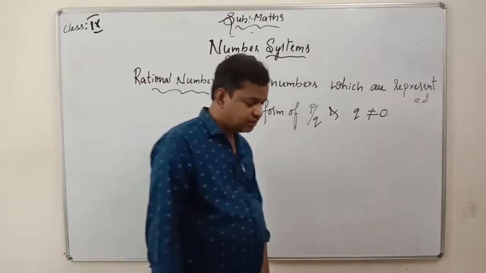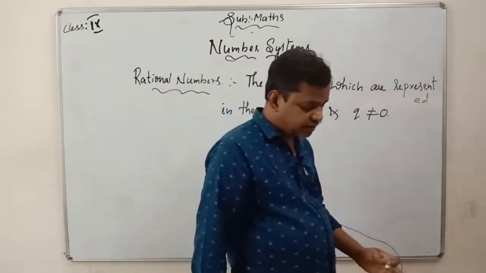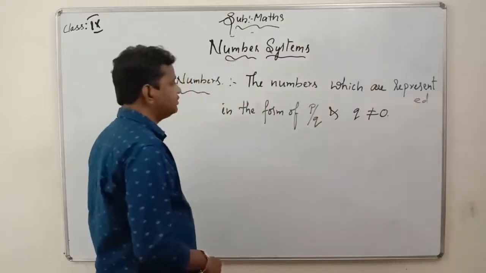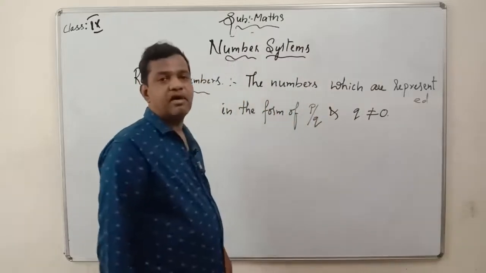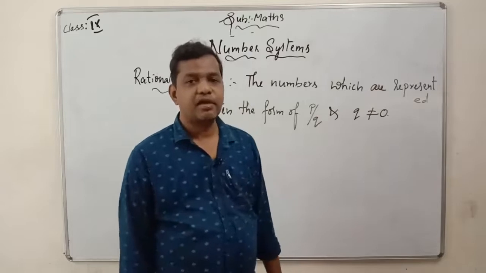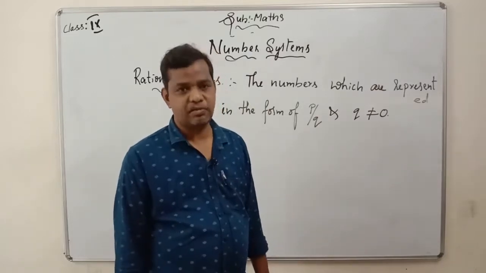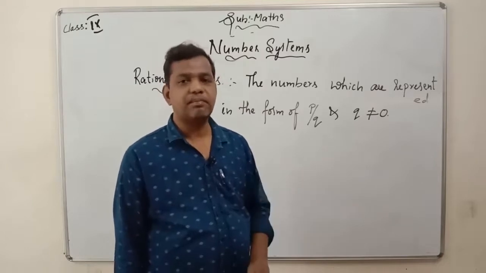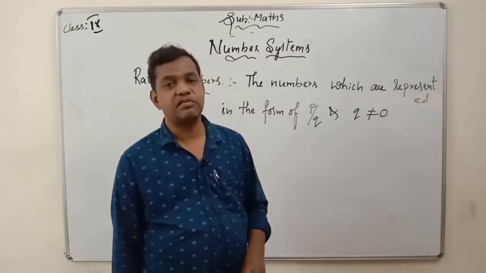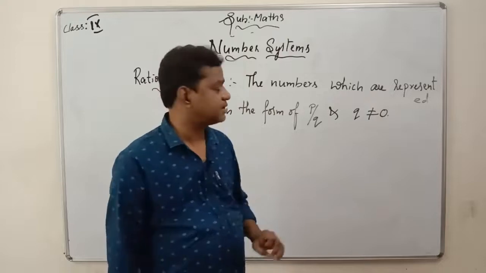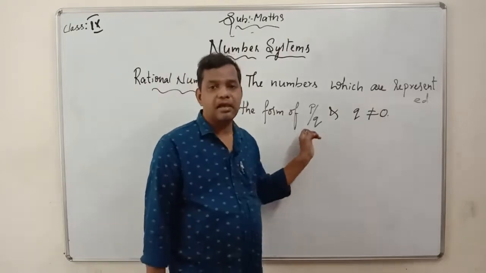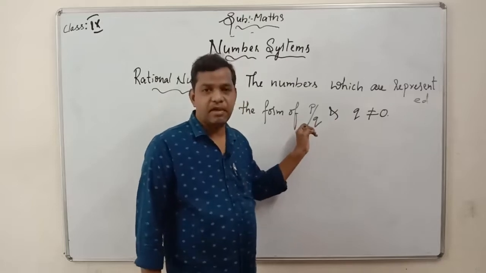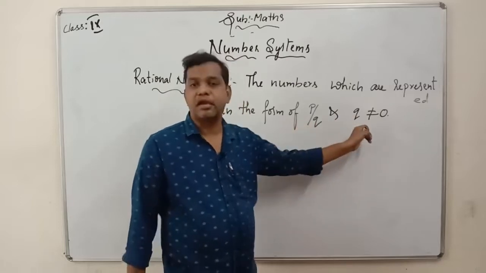So what are rational numbers? The numbers which can be represented in the form of p by q, where q is not equal to 0. I told you already, whatever the number may be, it should be represented in the form of p by q, and q should not be equal to 0.